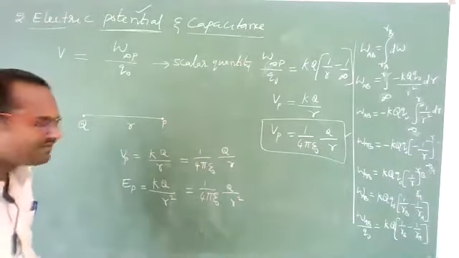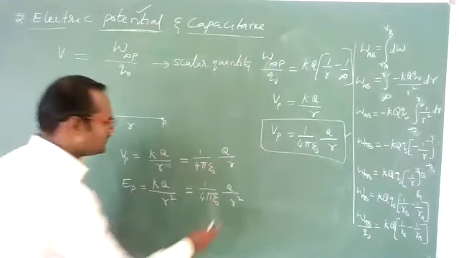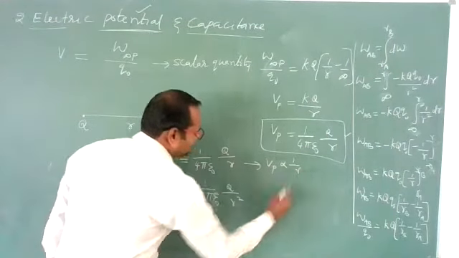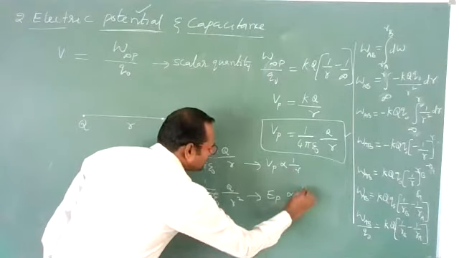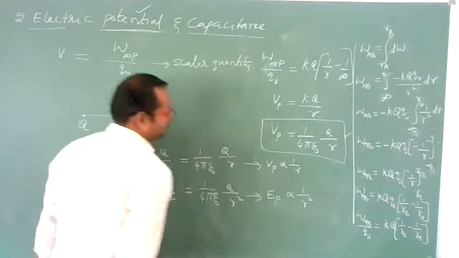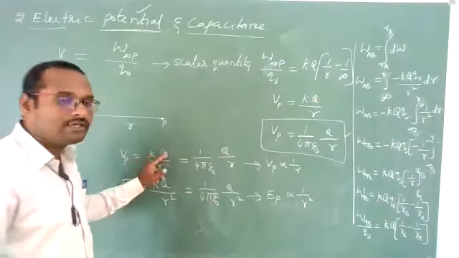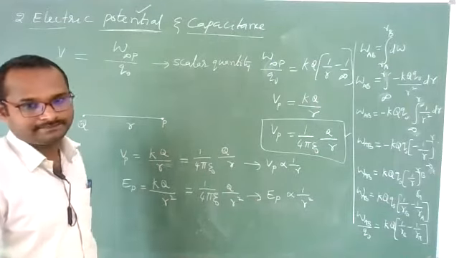Now, what is the relation between potential and distance, and electric field and distance? See here, potential is inversely proportional to distance, whereas electric field at a point is inversely proportional to the square of the distance. This point you must remember. It is kq by r, but here kq by r square.